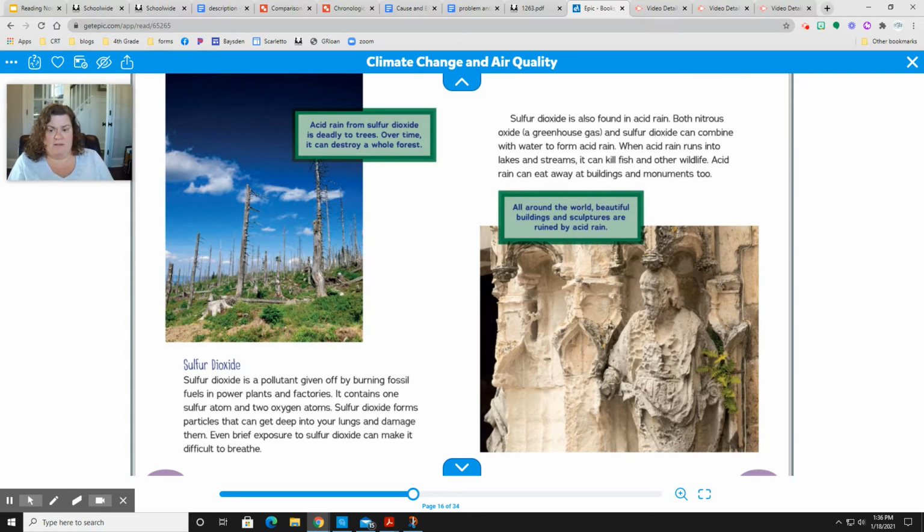So another effect of sulfur dioxide being in the atmosphere is that it can combine with nitrous oxide, and then those 2 gases will form with water and create acid rain. And the effect of acid rain is that it might kill fish and wildlife, especially if it gets in our lakes and streams. And it can also eat away at monuments and buildings. And on the other page, even that acid rain could destroy trees and plants, like in a forest.